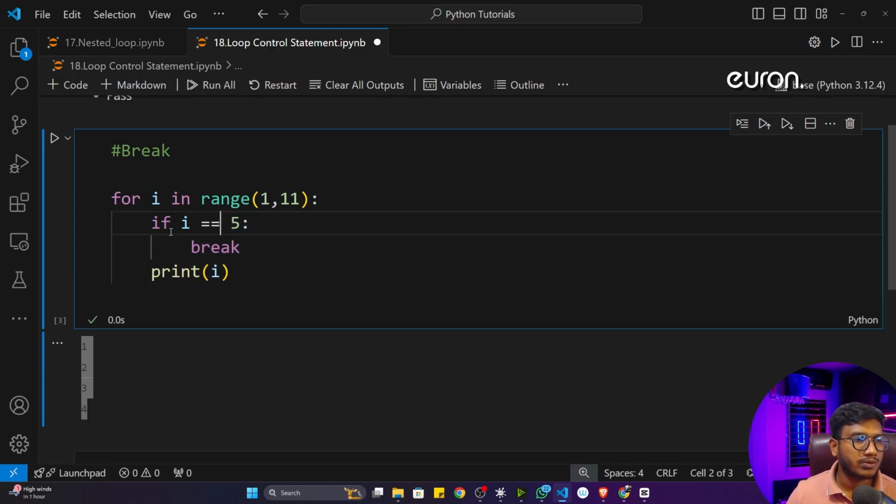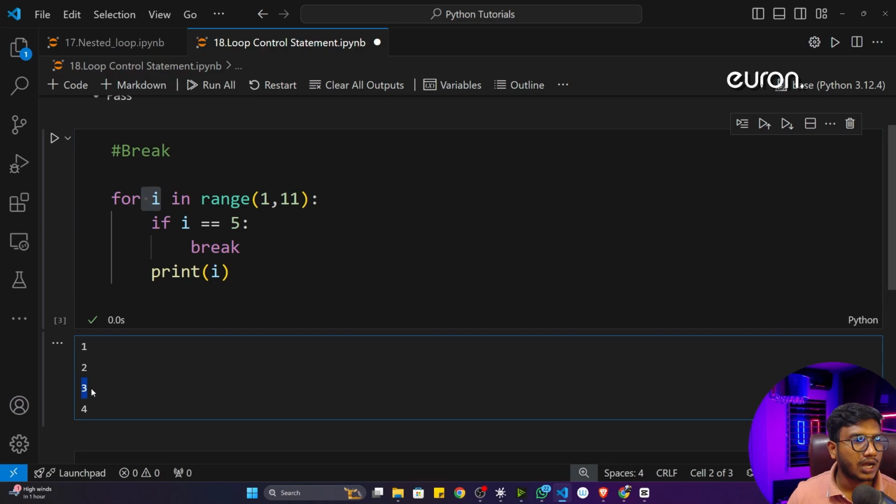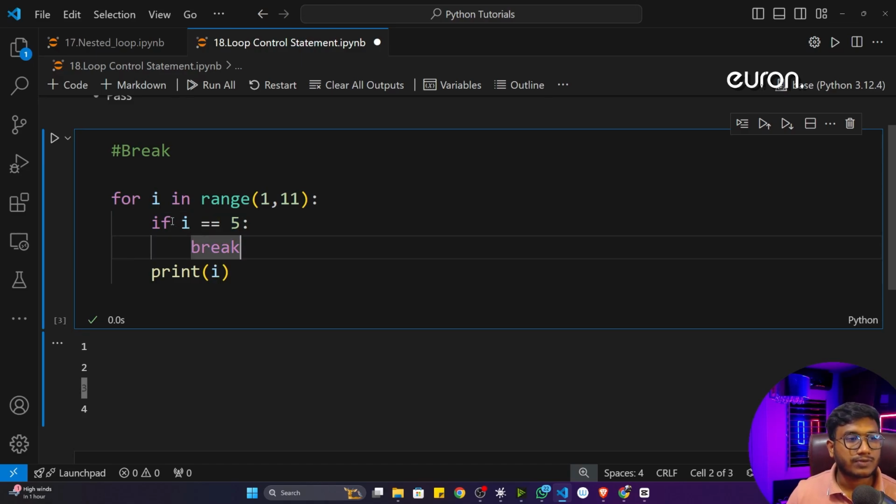Then it will become 2. Is 2 equal to 5? No. It will print the 2. Is 3 equal to 5? No. It will print 3. Then is 4 equal to 5? No. It will print 4. And then 5. Is 5 equal to 5? Yes, 5 is equal to 5. It will go inside this if statement and it will break.